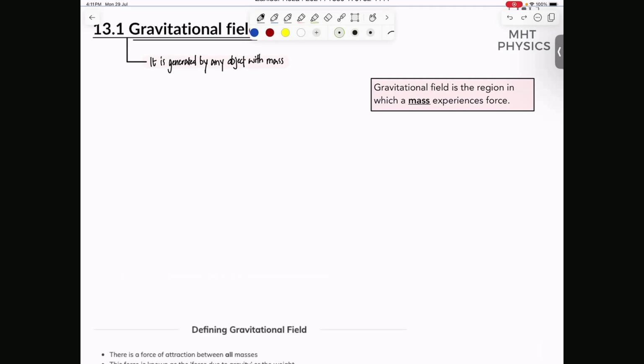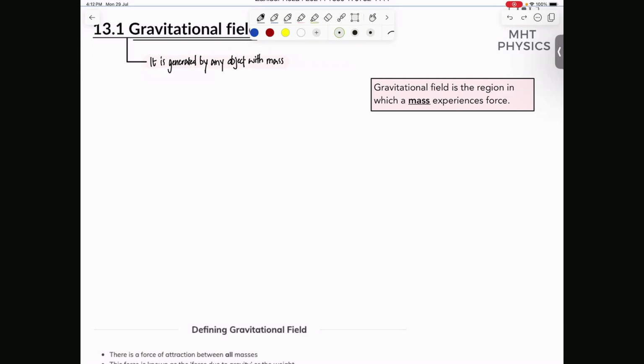I'll do a recap of gravitational fields from the beginning. If you have missed the last class or at least didn't understand this part, I'll start from scratch again. So we started a new chapter, gravitational fields, and I just gave you a brief introduction to it. আজকে আরো details এ করবো.